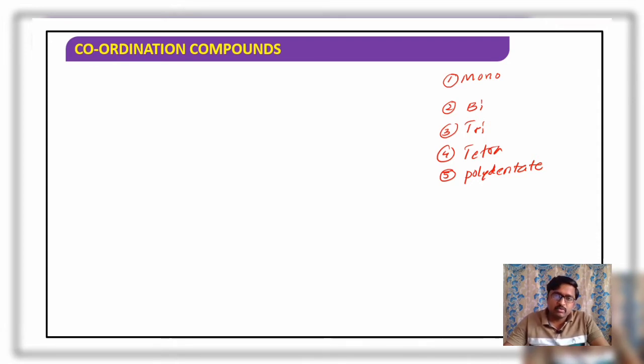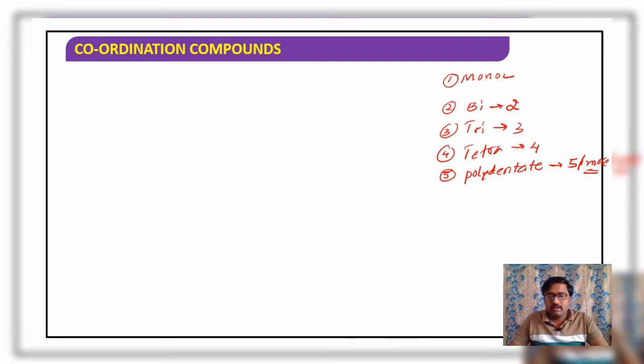If a ligand is able to make only one coordinate bond with the central metal atom or ion at a time, then it is considered monodentate. If it makes two coordinate bonds with the central metal atom or ion, it is considered bidentate. If 3, tridentate. If 4, tetradentate. And if 5, or more than 5, it is considered a polydentate ligand.